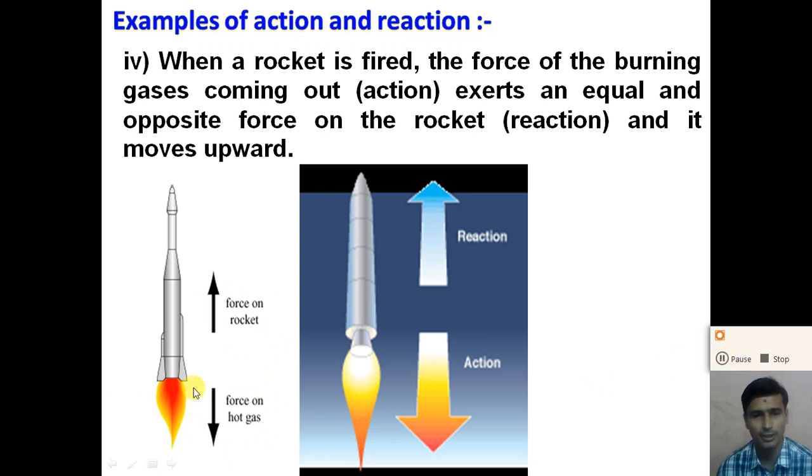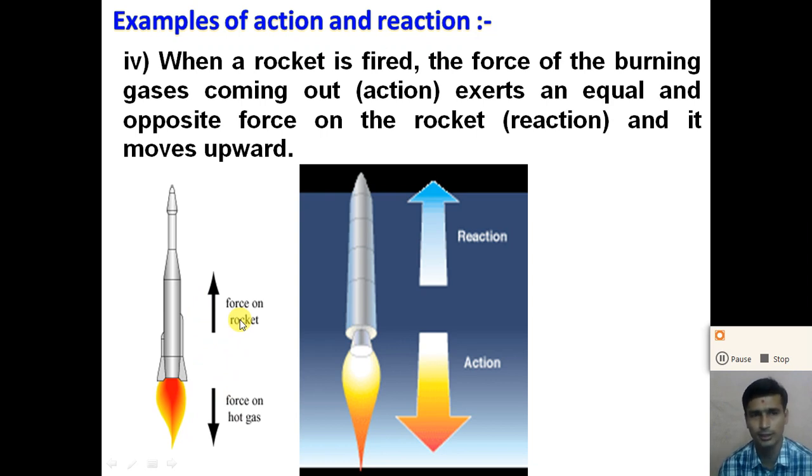So dear student, here the force exerted on the hot gas by the rocket is considered an action force in the downward direction, and the same amount of force exerted on the rocket by the hot gas is considered a reaction force, and due to this the rocket moves in the upward direction. So dear student, understand Newton's third law of motion.